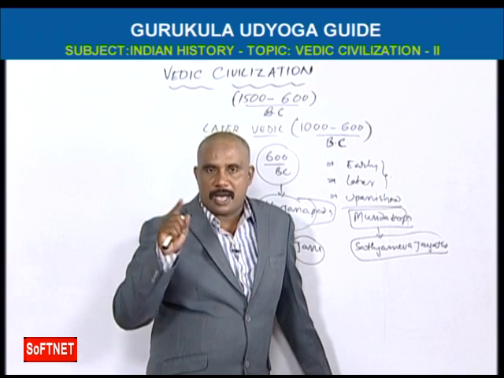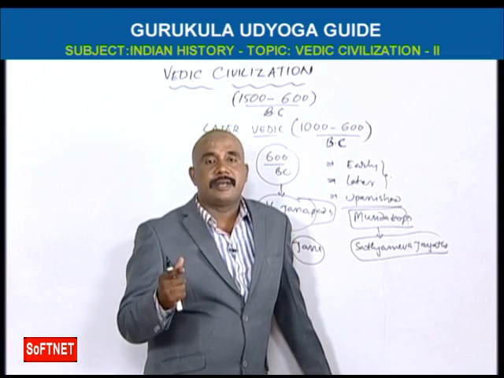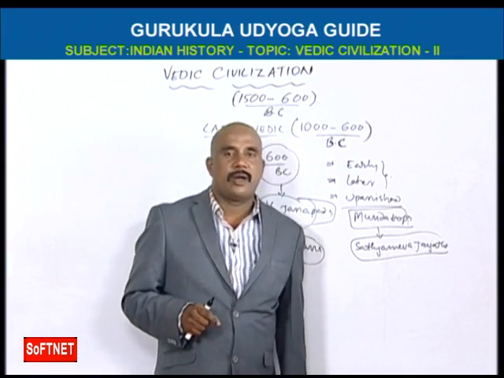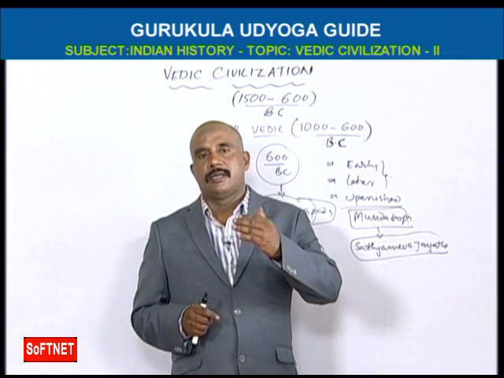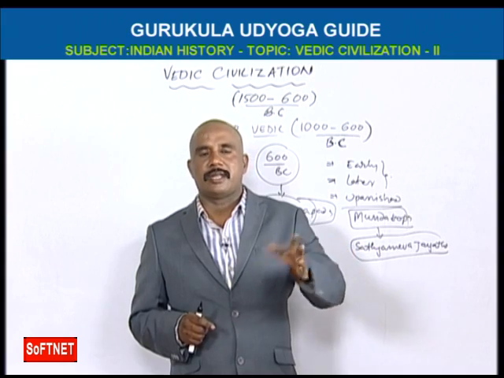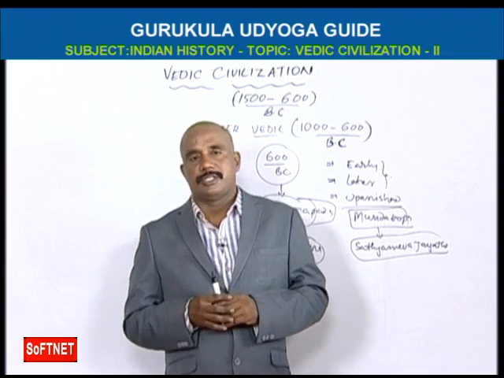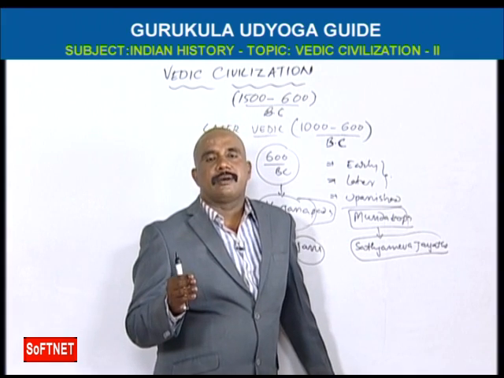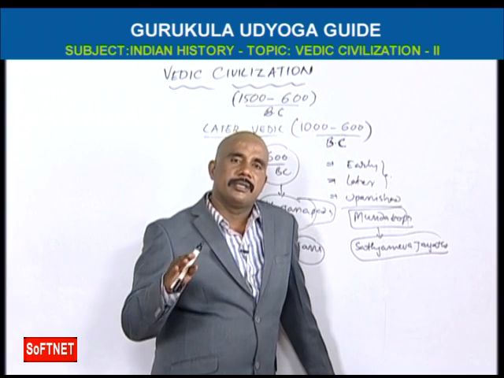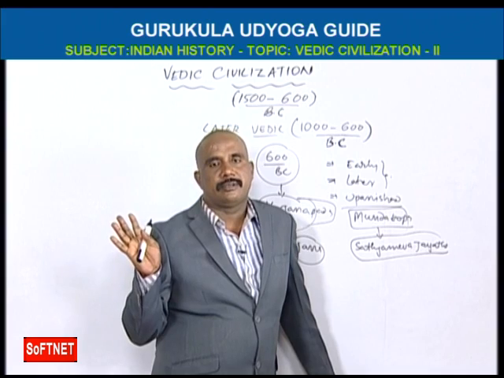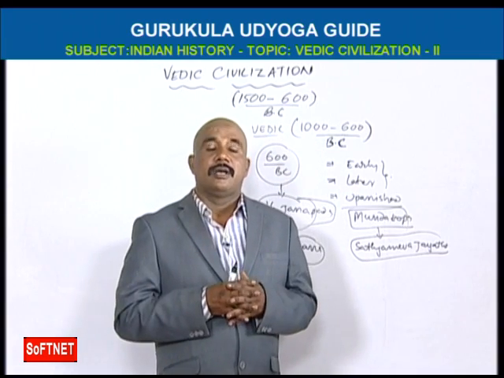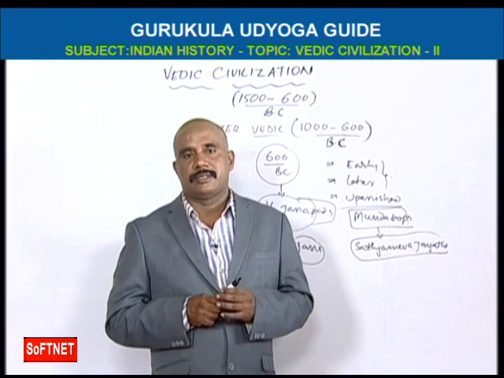And then their society: it is a patriarchic society, father-dominated, Pitruswamika Vyavastha, but it has given a lot of importance to women.